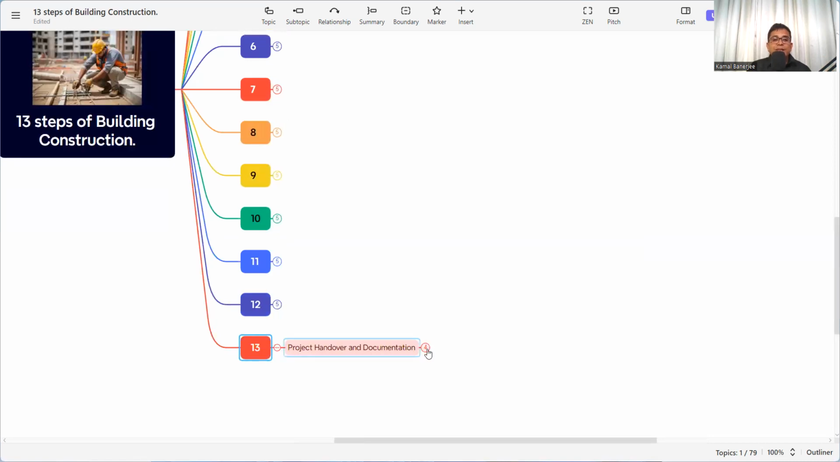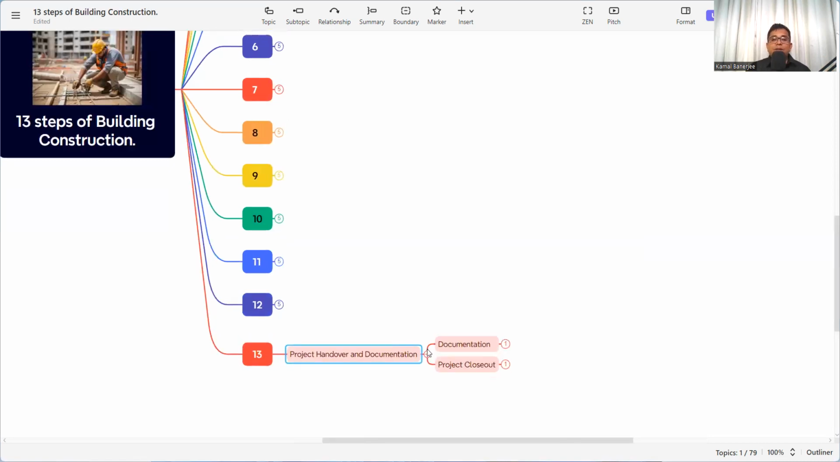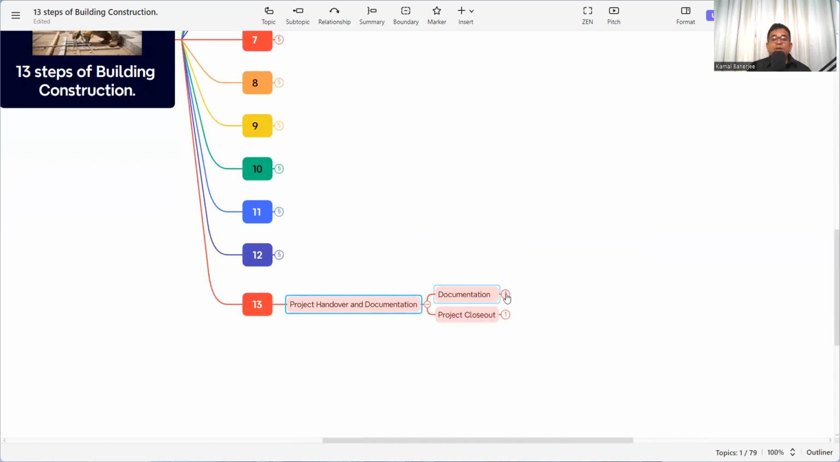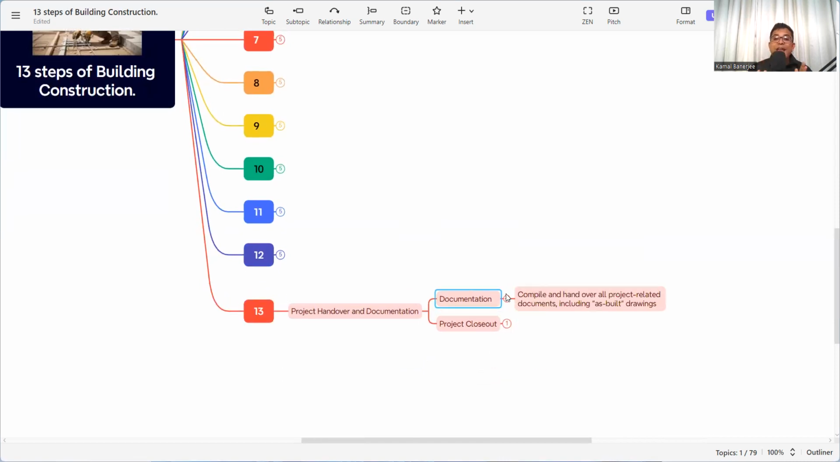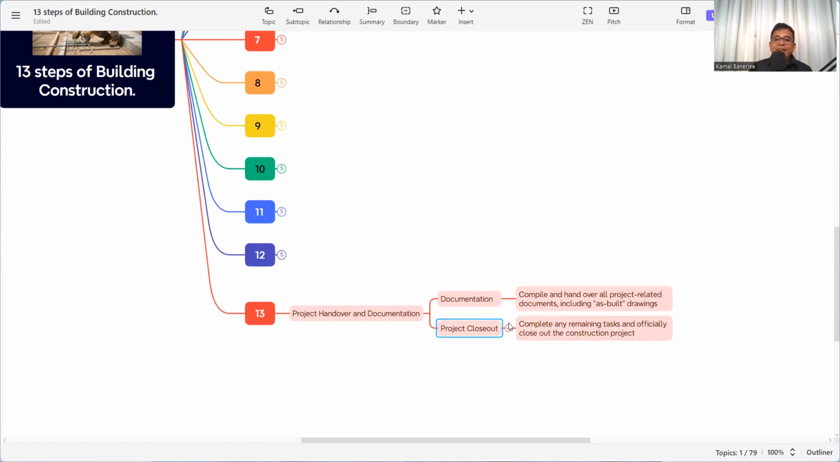And then project handover and the documentation. Without the documentation, project handover cannot be possible. Compile and hand over all project related documents, including as-built drawings. So now we have got the occupancy certificate. Now we need to hand over all the documents along with the drawings to the client, so that the project can be handed over, and then project close out, then complete any remaining task and officially close the construction project.